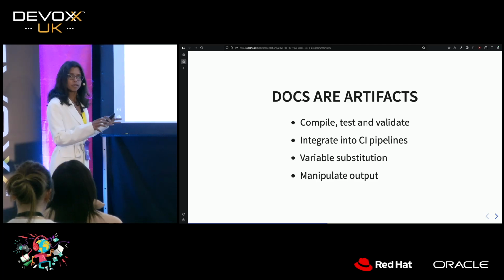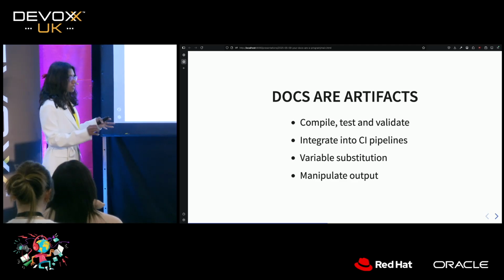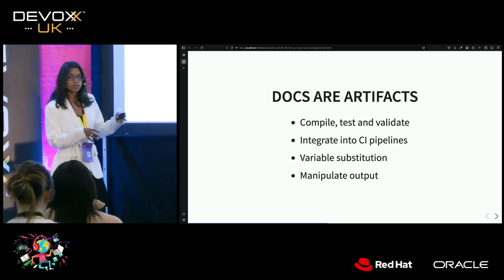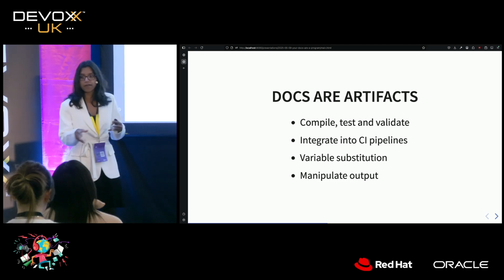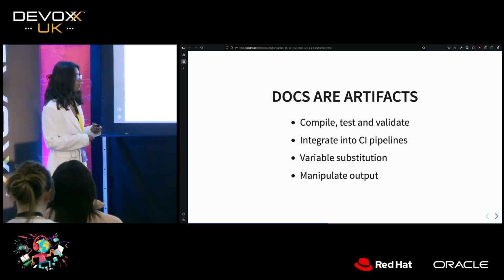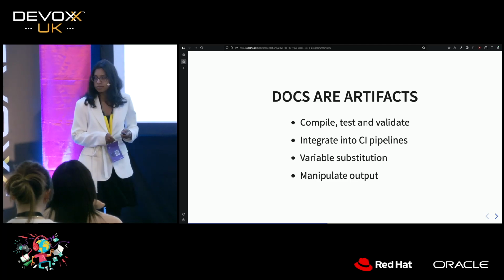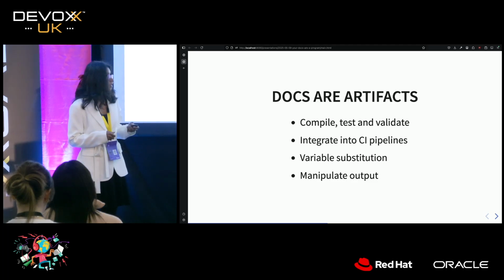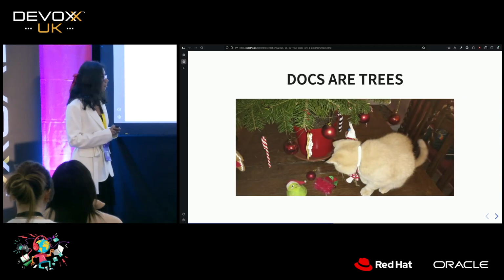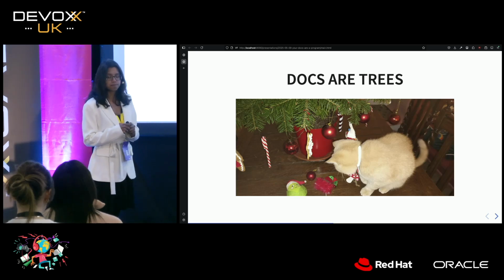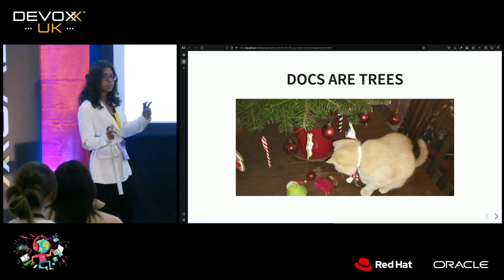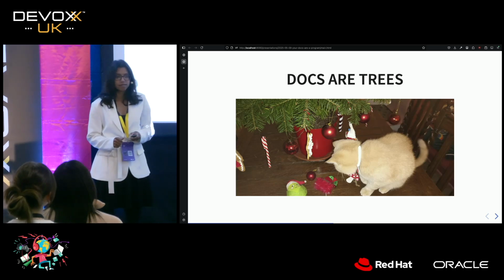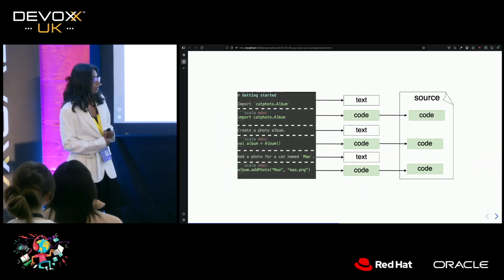We can do other things with it as well. We can try and do some variable substitution. And we can also, when we have code snippets, manipulate their output to display in different ways. So that's how docs are seen as artifacts. But docs can be other things as well. Docs can be seen as trees.